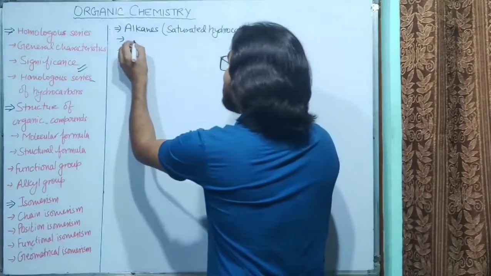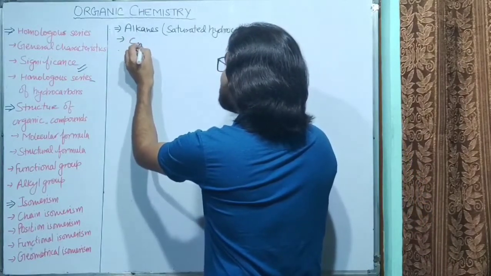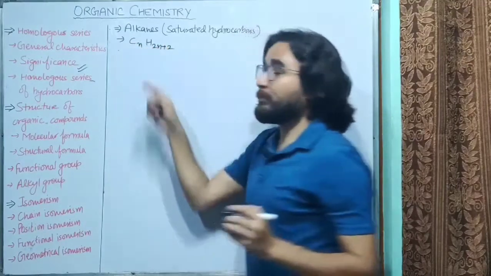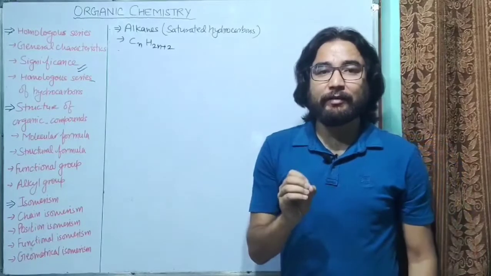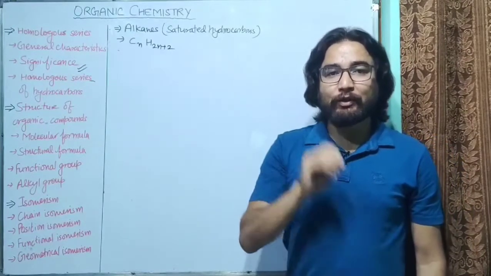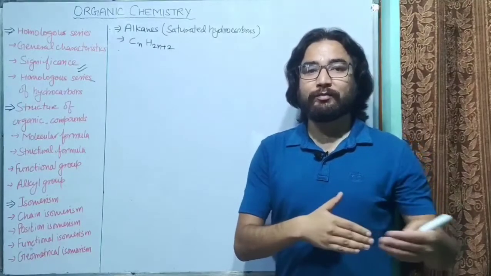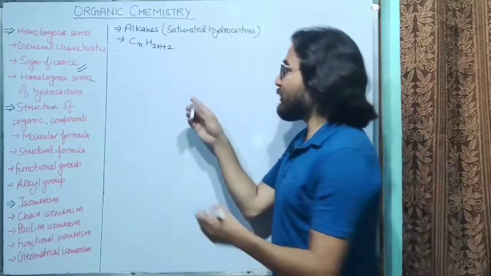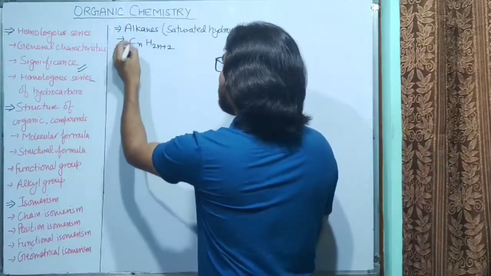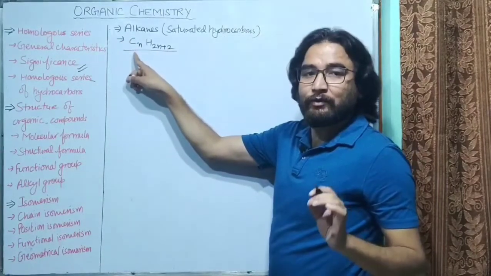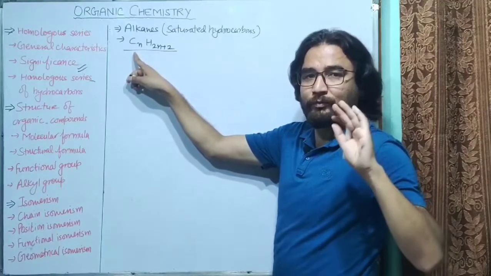If we talk about alkanes, the general formula of alkanes is CnH2n+2. Means if there are n carbon atoms, then there will be 2n+2 hydrogen atoms, means 2 more than twice the number of carbon atoms. So if we talk about the homologous series of alkanes, we put the value of n from 1 to many.